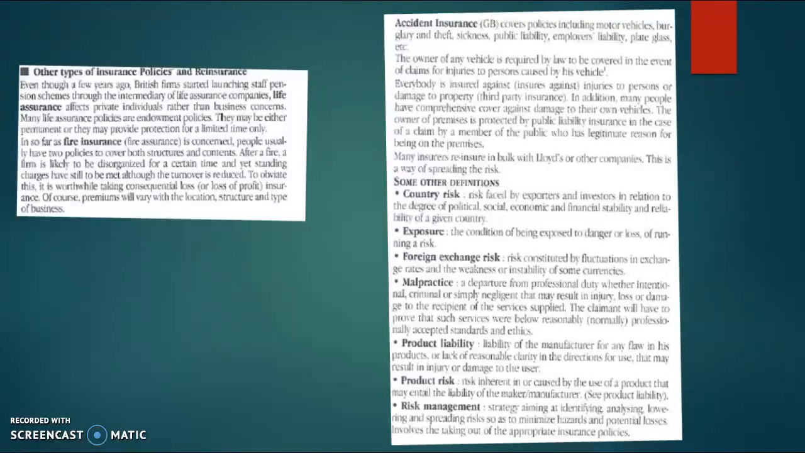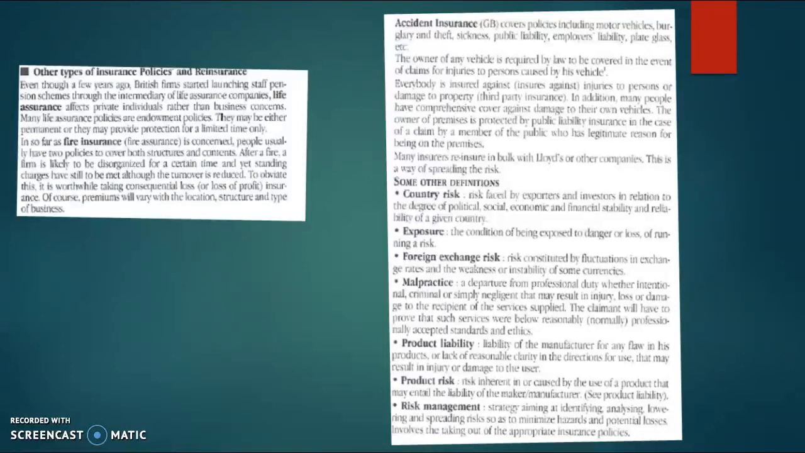So some other definitions. Country risk is the risk faced by exporters and investors in relation to the degree of political, social, economic and financial stability and reliability of a given country. Exposure is the condition of being exposed to danger or loss of running a risk. Foreign exchange risk is the risk constituted by fluctuations in exchange rates and the weaknesses or instability of some currencies.